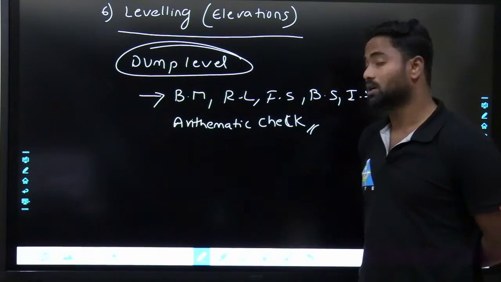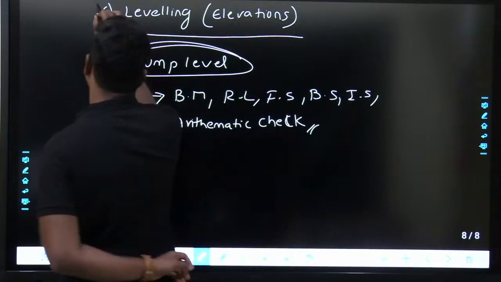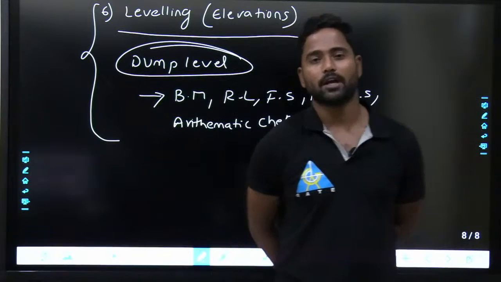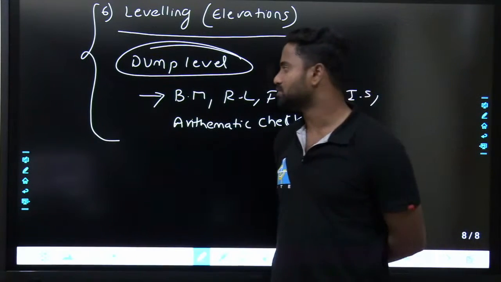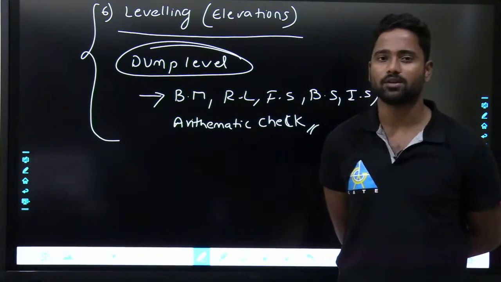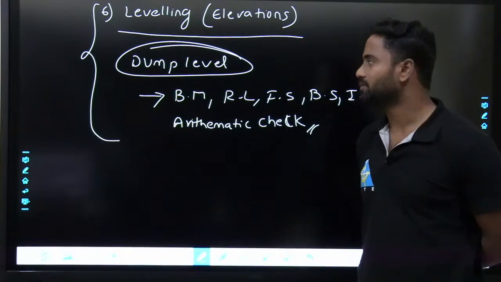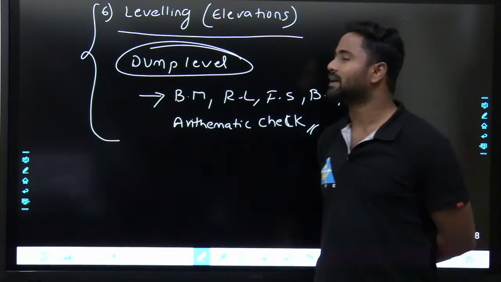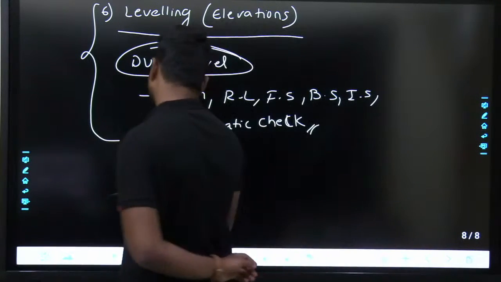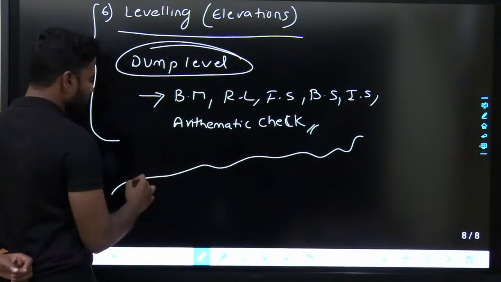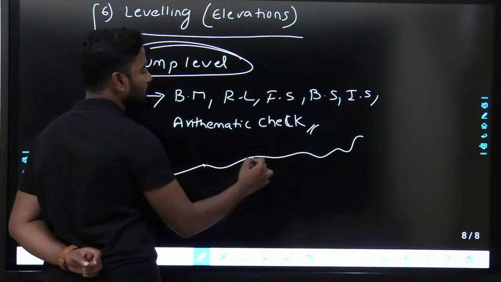So that is what we are going to discuss majorly in leveling, and the different types of methods like the height of instrument method or the RL method. By using the RLs, or by using the height of instrument method, you can develop a terrain something like this. They'll just ask, if a terrain is like this, what is the RL of this, what is the RL of this, what is the RL of this.